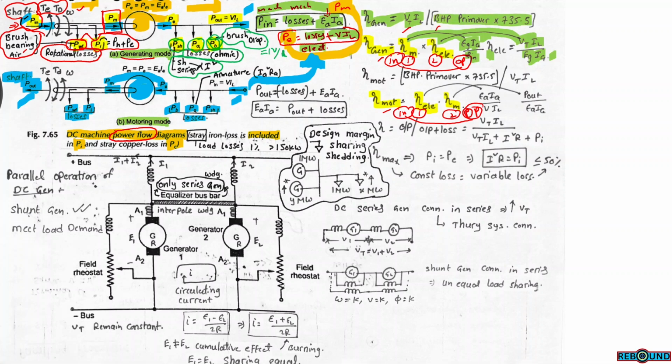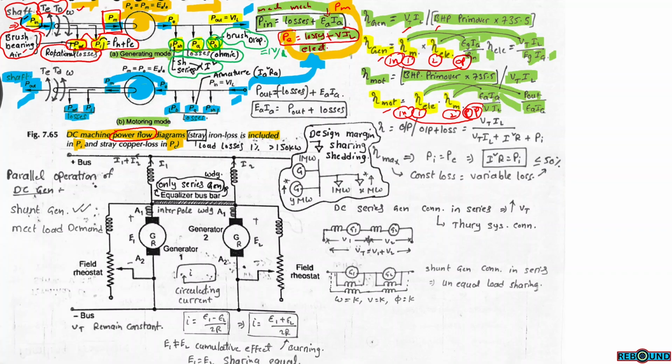This is the total generator efficiency. Similarly, in motors, this is the efficiency of the electrical part and this is the efficiency of the mechanical part; numerator and denominator cancel.